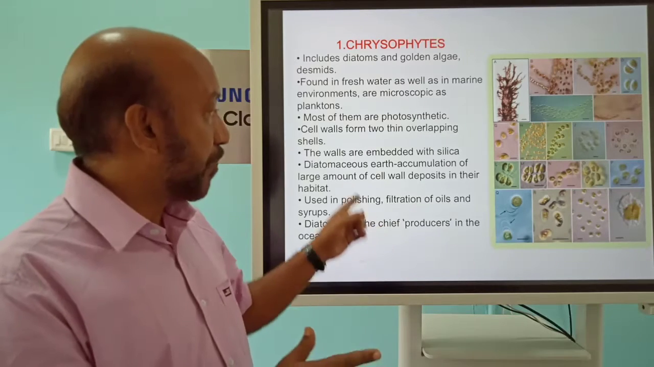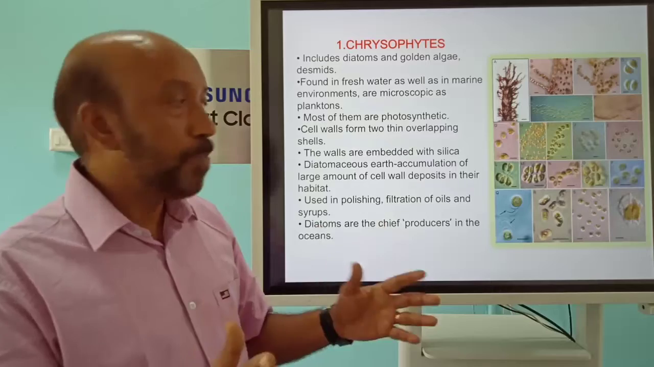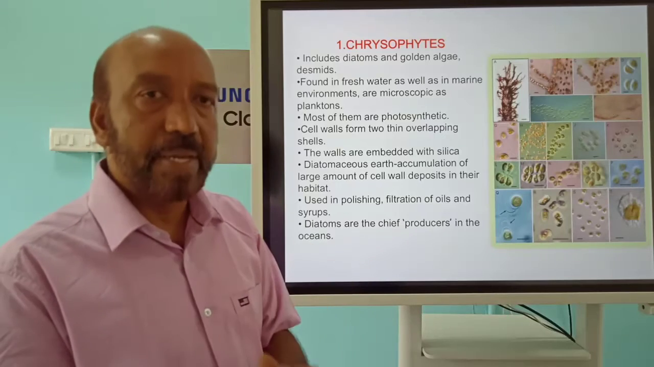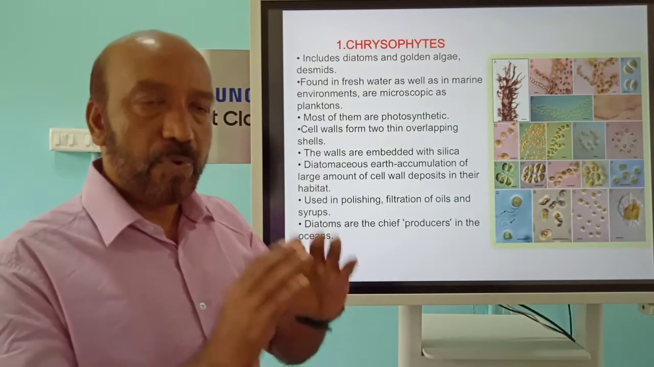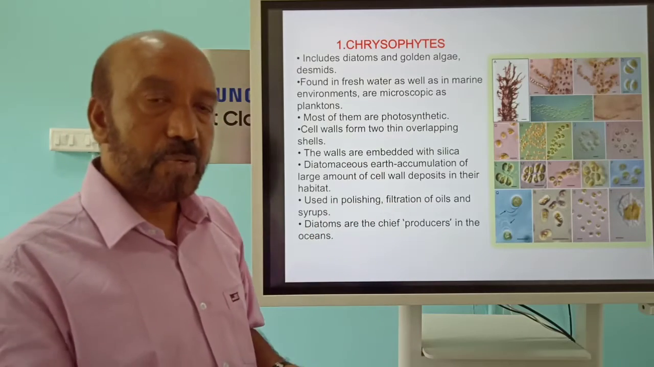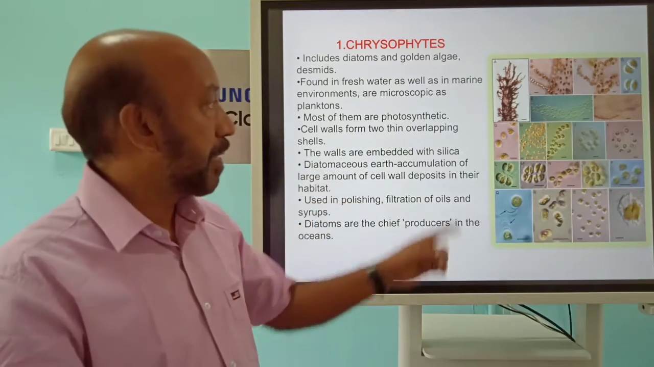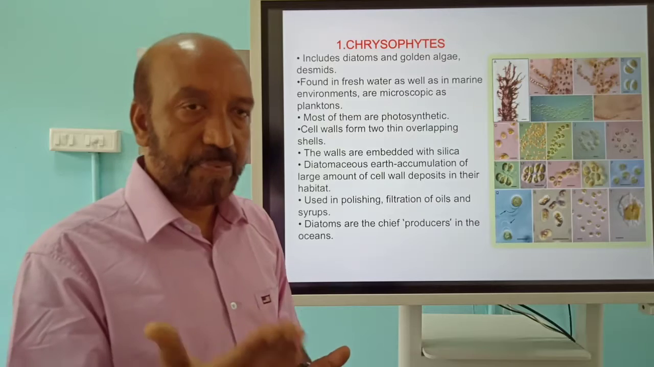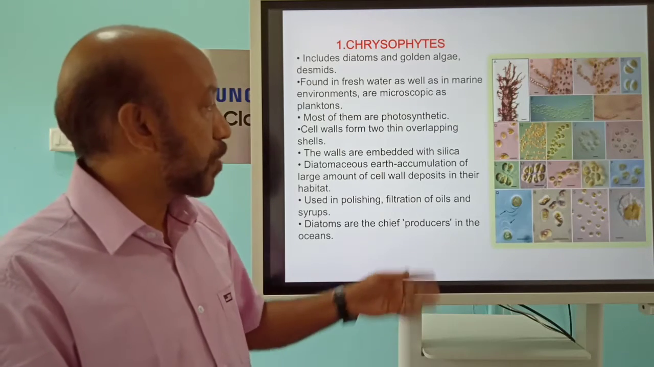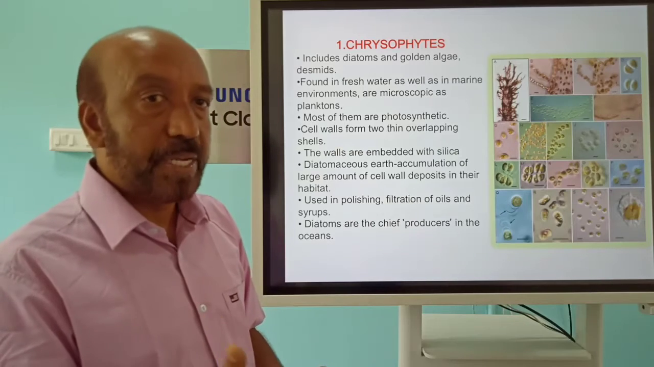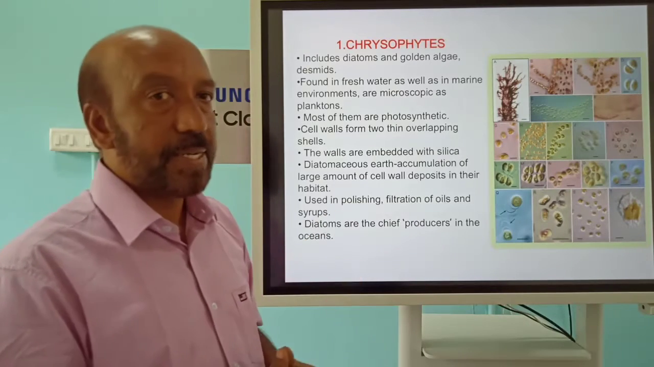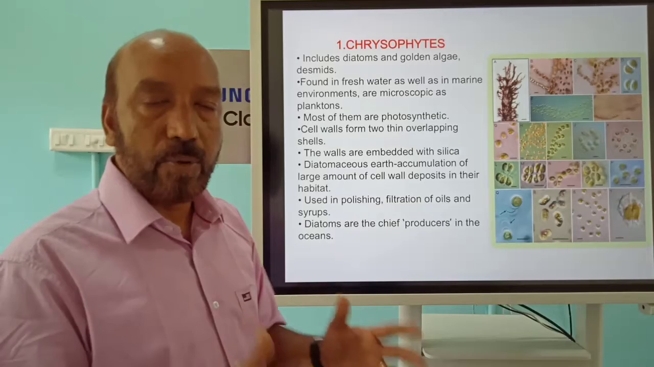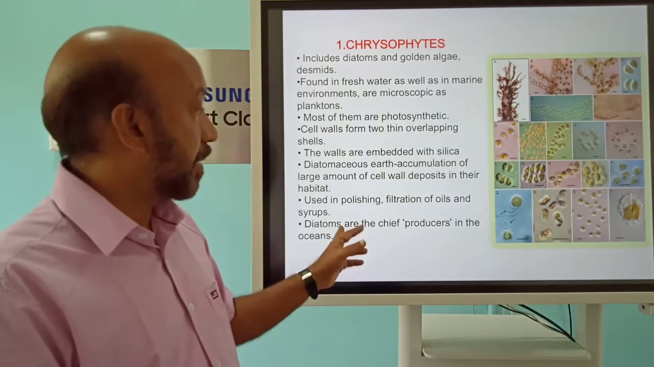There is a phenomenon of diatomaceous earth. The accumulation of a large amount of the cell walls of this group of organisms deposits in particular areas in the seas or oceans. It forms diatomaceous earth because of the accumulation of cell walls containing silica. What are the uses? It is used for polishing, and for filtration or purification of oils and syrups. Remember, chrysophytes are the chief producers of the aquatic or ocean ecosystem. They are also called diatoms.